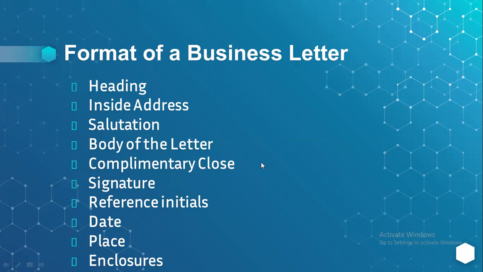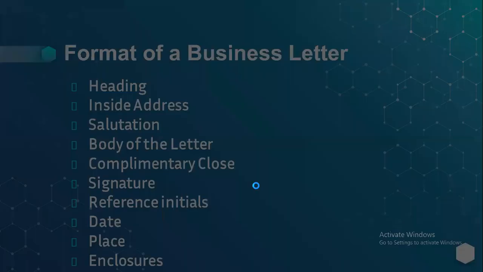So we say, with regards, sincerely, yours obediently. These are the complimentary closes that you have to use in your formal letter. Then you come with your signature. Reference initials can be placed over here, then date, place, and enclosures. Okay, so these are the essential components of a formal business letter.